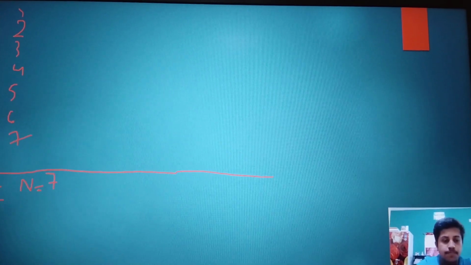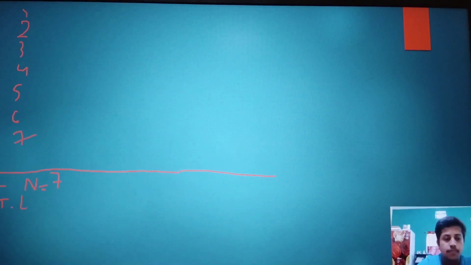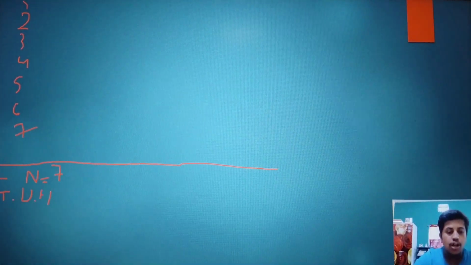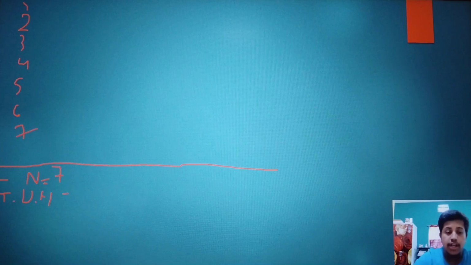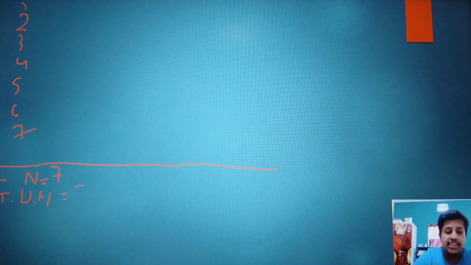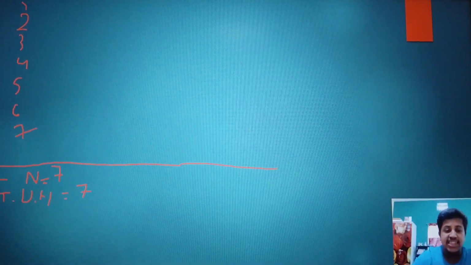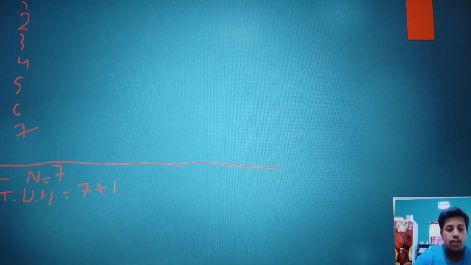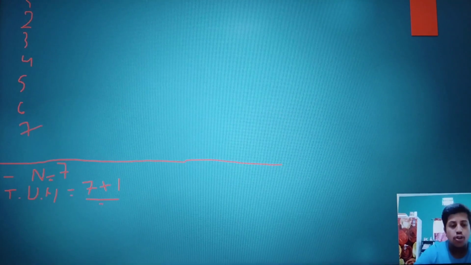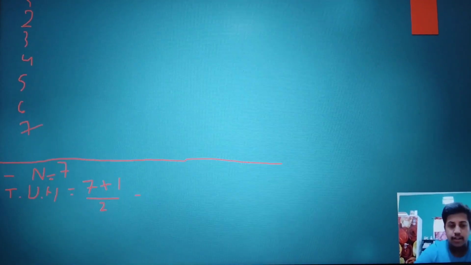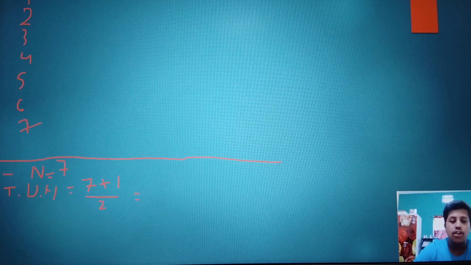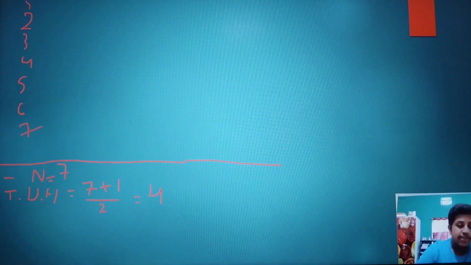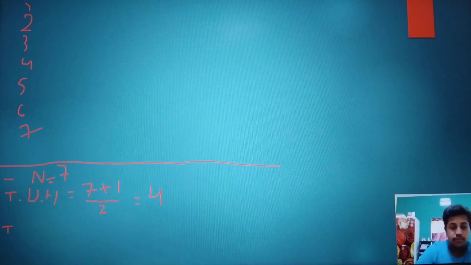Teams in upper half. What is the formula I have told you? Upper half teams: N plus 1 by 2. So 7 plus 1 divided by 2. So what is the answer? It is 4, I think. Yes, it is 4. 7 plus 1, 8 by 2, 4. 4 teams.